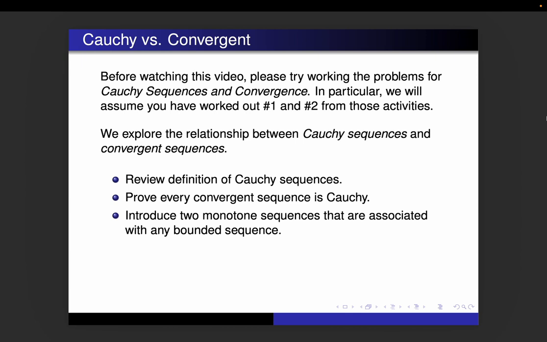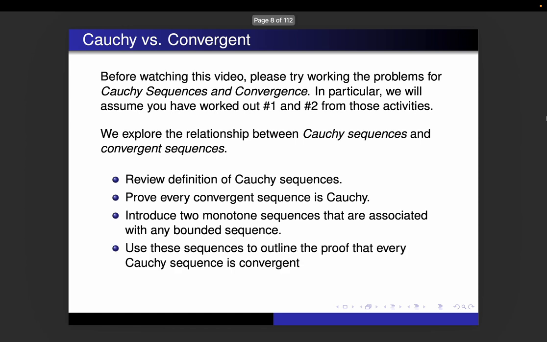One of the things that we're going to have to do before we do that is introduce 2 monotone sequences that are associated with any bounded sequence. And then we're going to use those sequences to outline the proof that every Cauchy sequence is convergent. We're not going to do the whole thing. I'm going to leave you to fill in the details. Those are in the class activities.